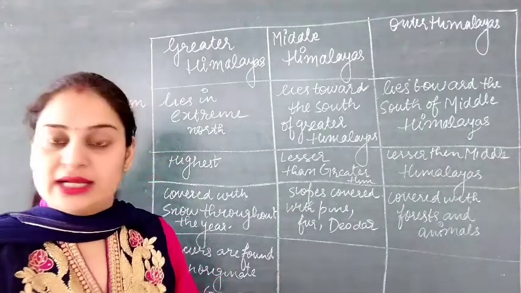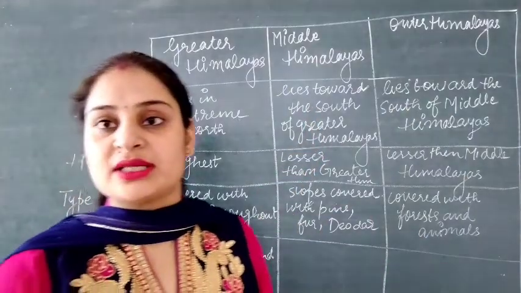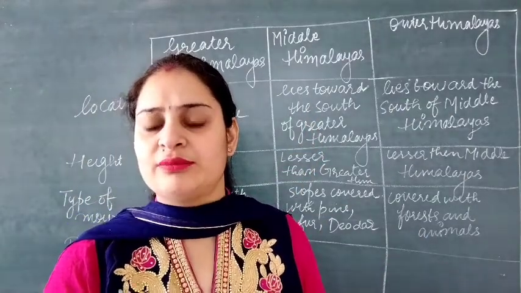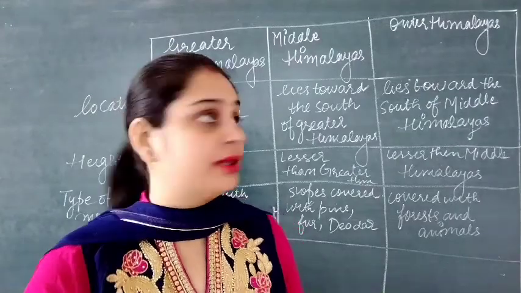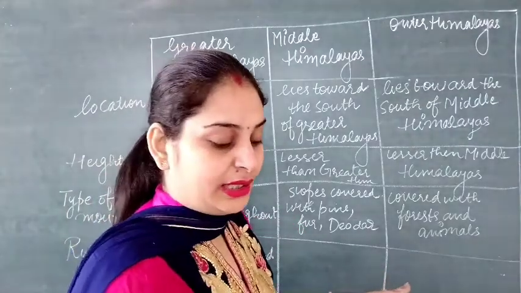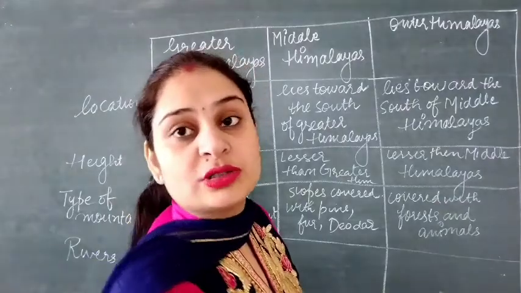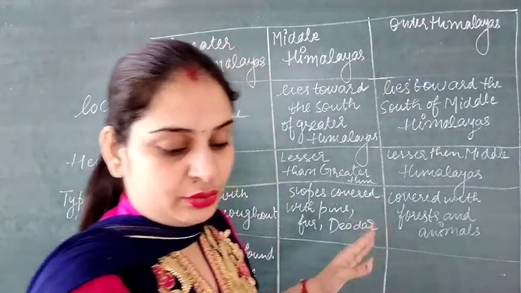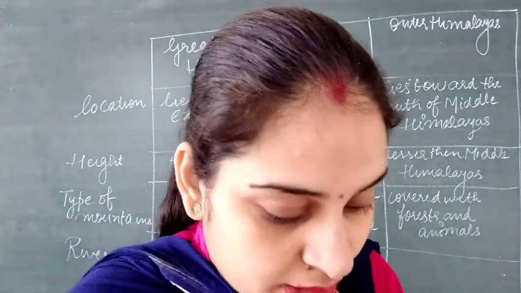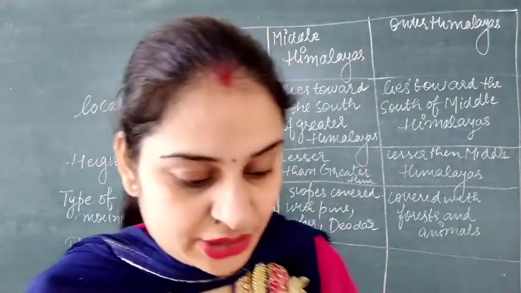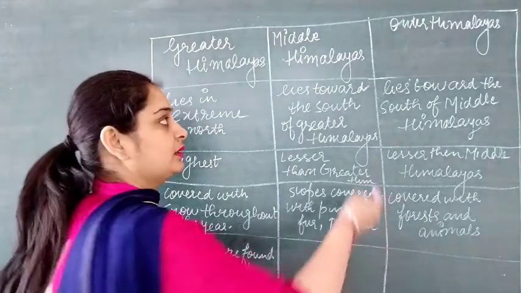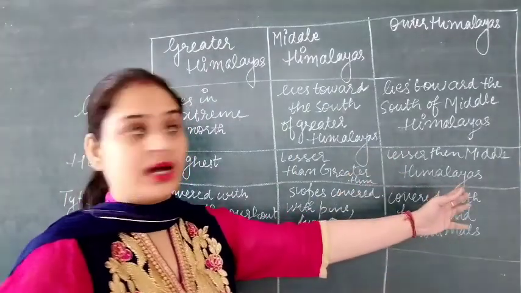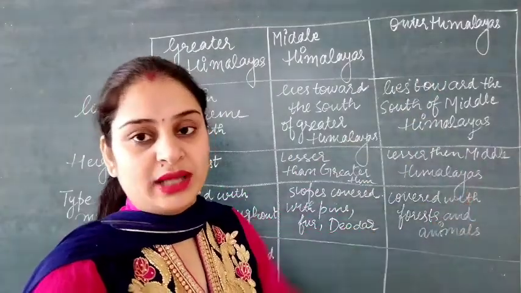And in the Outer Himalayas, the slopes of the mountains are covered with forest, and there are many animals found in the Outer Himalayas. The Outer Himalayas also have different wildlife sanctuaries, such as Jim Corbett National Park in Uttarakhand.